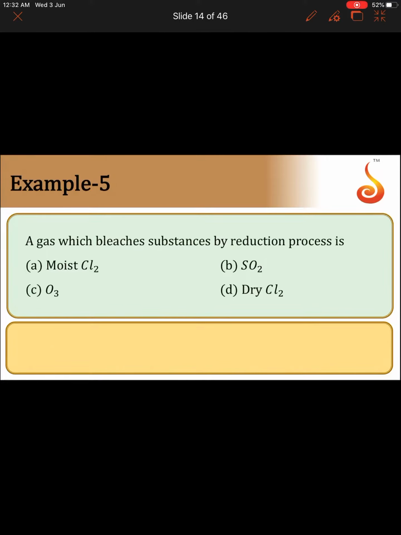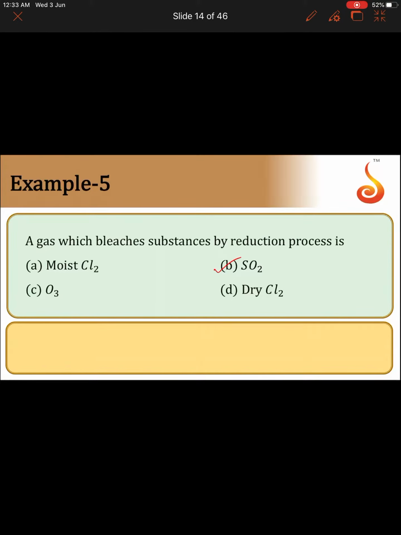A gas which bleaches substances by reduction process is SO2. SO2 is a mild bleaching agent. Its bleaching action is due to a reduction of the vegetable coloring matter by nascent hydrogen liberated in presence of moisture.